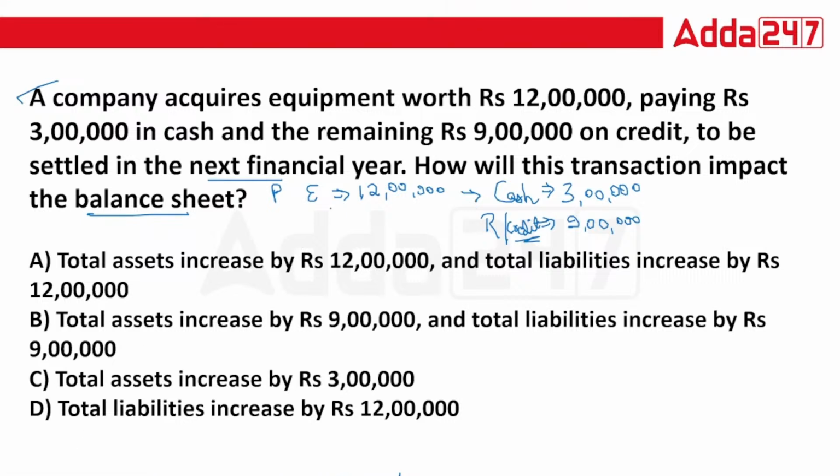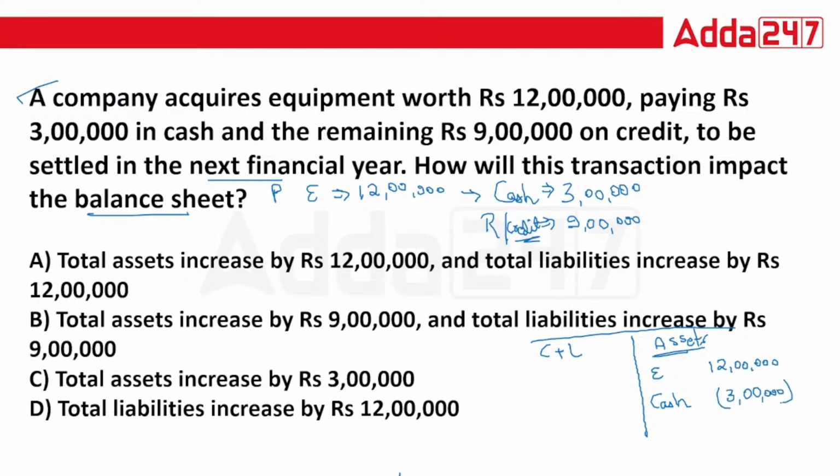Okay, so basically, if I prepare a balance sheet, let's take an extract of the balance sheet. This is your capital plus liabilities. This is your assets. On your asset side, you are going to show your equipment, isn't it? For 12 lakhs. And for 12 lakhs, you have paid the cash down payment instantly.